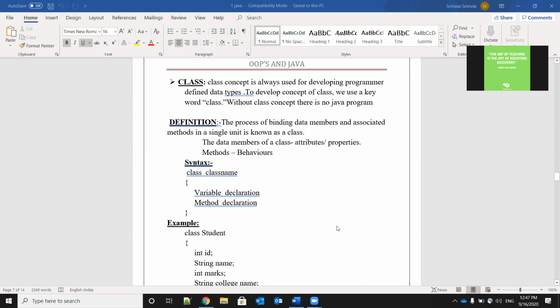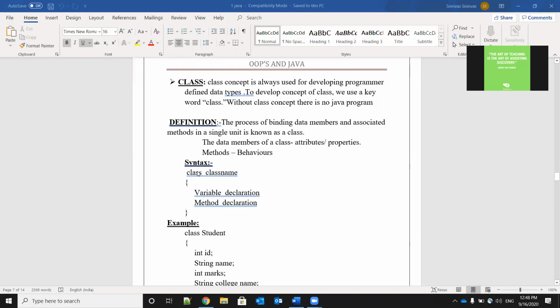The data members of a class mean attributes, properties. Already I told you, properties means nothing but variables. Methods means behavior. Methods can be known as behavior. So we have syntax. As we know already, syntax means nothing but a rule. It is a rule for how to write a particular thing. So here, what rule are we learning? How to write a class.